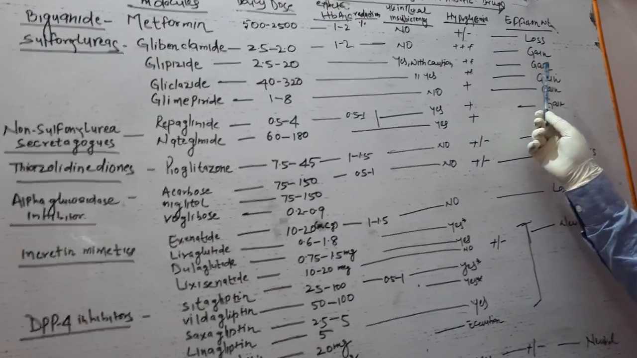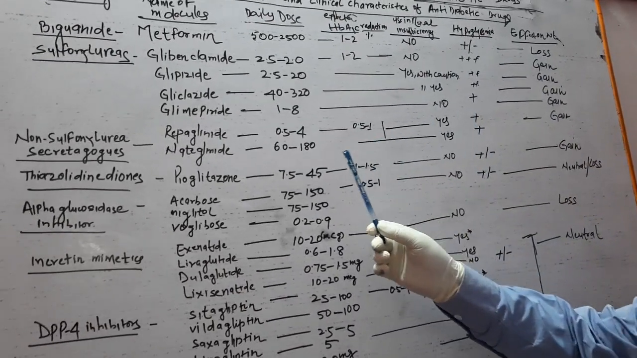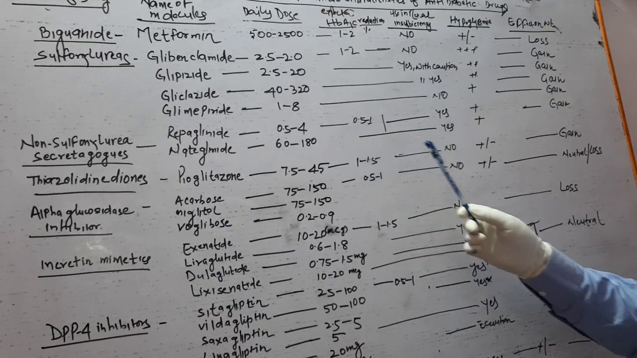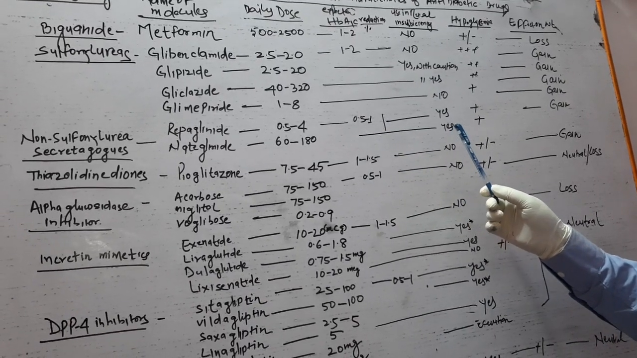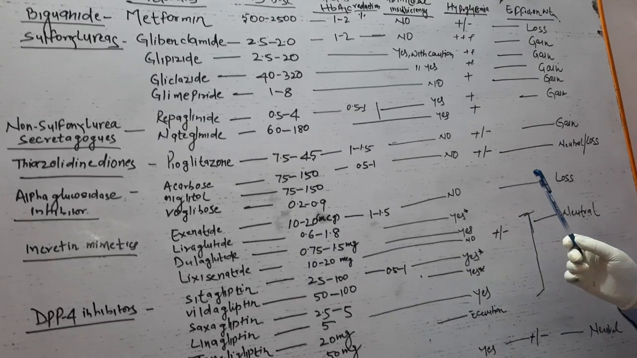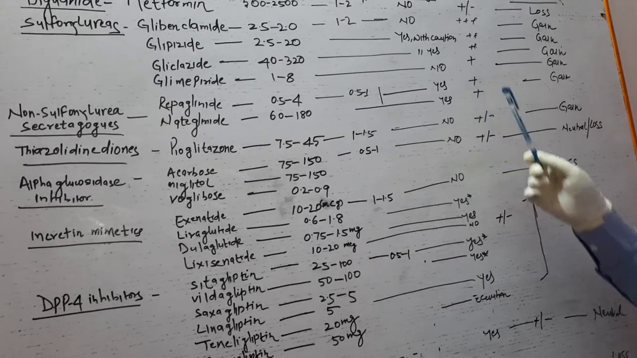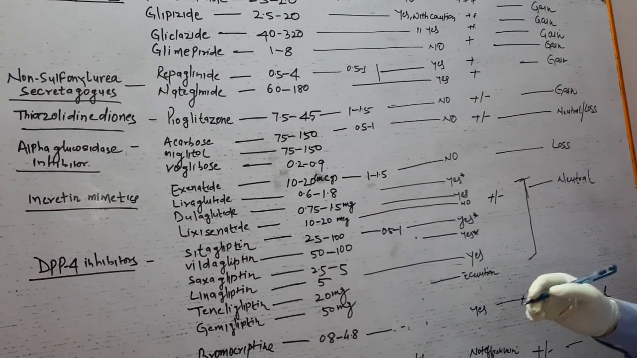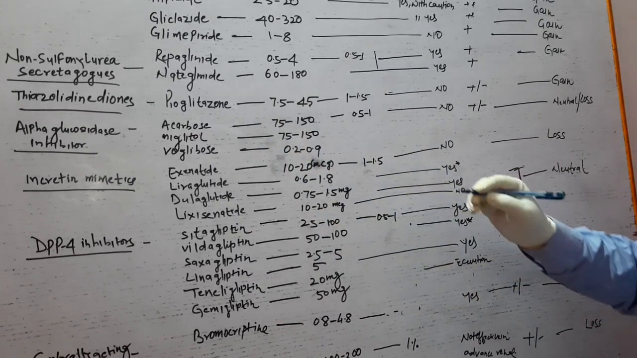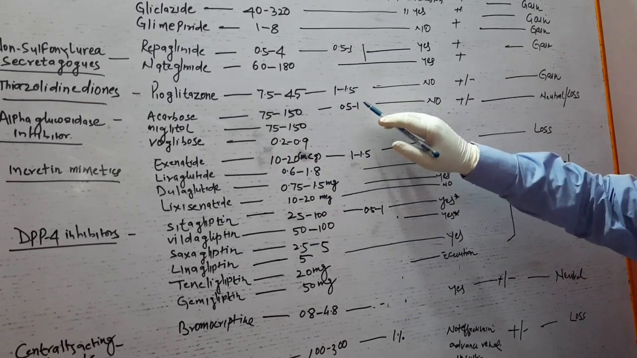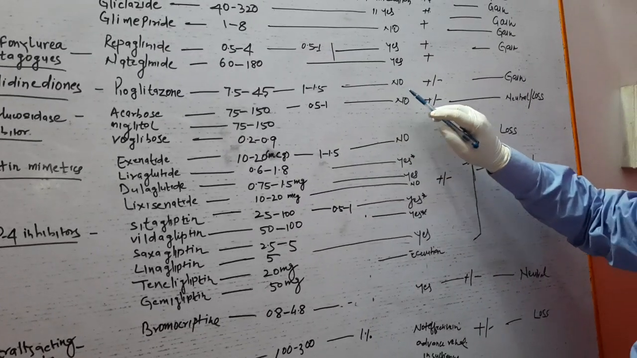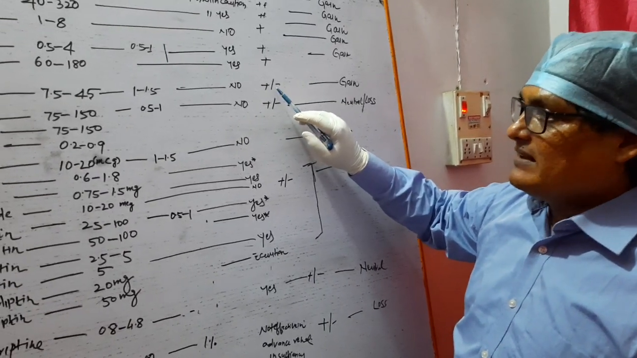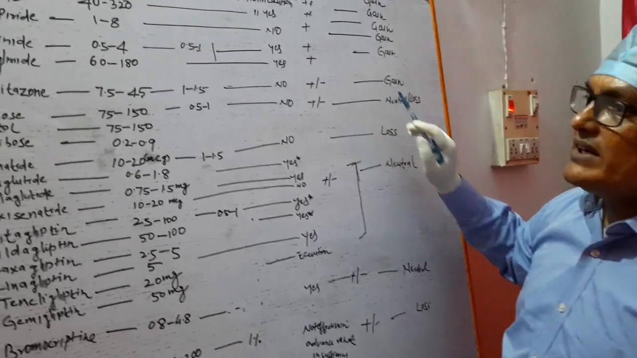It causes weight gain. Similarly, we see the repaglinides and nateglinides, they have an HbA1c reduction of 0.5 to 1, and they can be used in renal insufficiency. The chances of hypoglycemia are very probable, and they cause weight gain. Similarly, we see the glitazones, pioglitazone, the dose is 7.5 to 45. The HbA1c reduction is 1 to 1.5, and it should not be used in case of renal insufficiency, as we have discussed earlier. Its chances of hypoglycemia are plus and minus, and it causes weight gain.